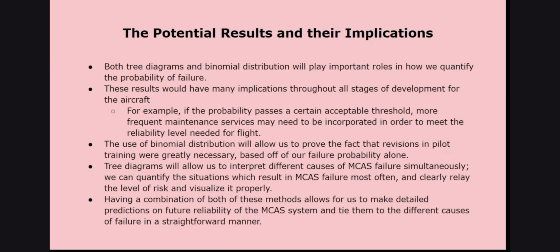So as for the potential results and their implications, using both binomial distribution along with tree diagrams will help us quantify failure probability a lot more accurately. And throughout the development of the 737 MAX, those results imply many different things. For example, let's say that if you were to apply a threshold in probability, whenever maintenance services might be necessary, they would be detected a lot more frequently, and reliability levels would increase across the board.